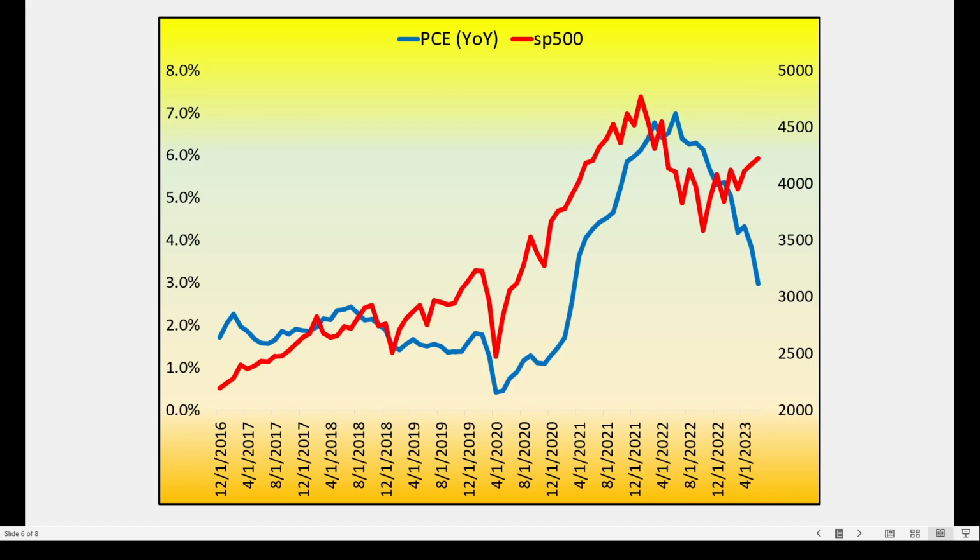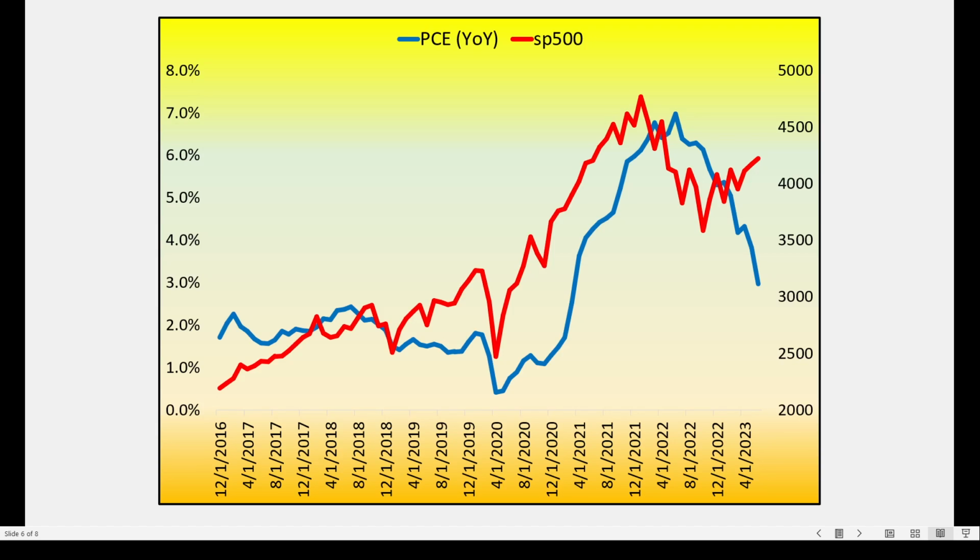Here's PCE in blue versus the S&P 500, a very strong correlation. We see both bottomed out in early 2020 and then hit highs in '21, '22. What's very interesting though is that the stock market has reversed course back to the upside while PCE, also CPI, but PCE in this case, continues to decline. Where is there a disconnect? Inflation is subsiding while stocks rise.